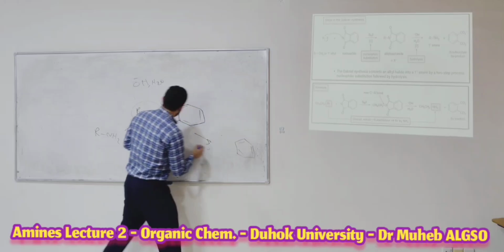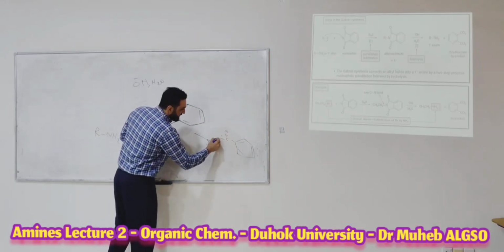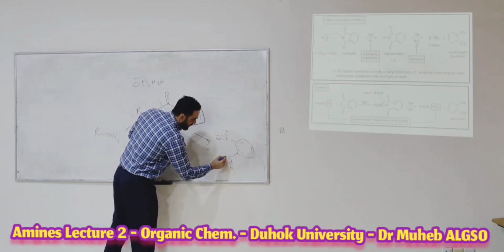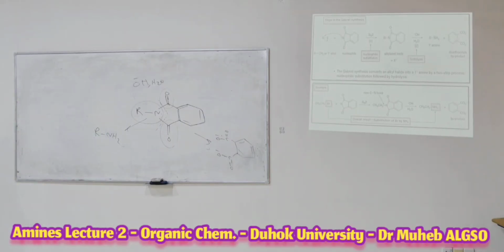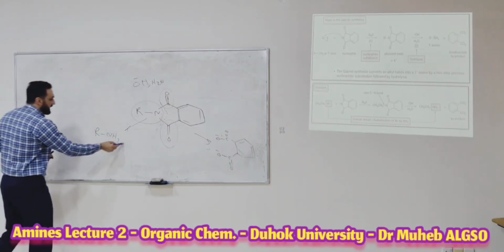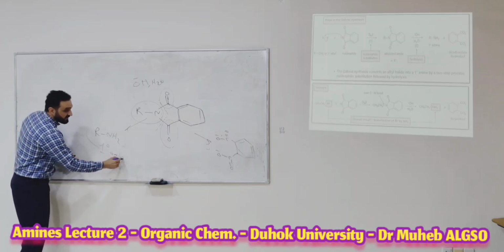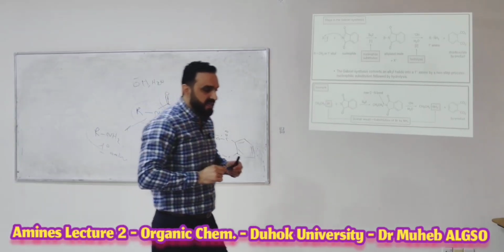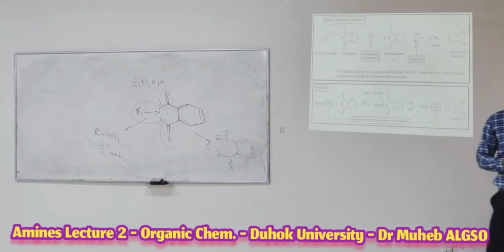Look, here we have a carboxylate. This is the carboxylate minus. Also this part will have another carboxylate. We call it a dicarboxylate compound, and the primary amine. Look, what do we have? Just a primary amine here. We don't have secondary. We don't have tertiary. This is indirect alkylation by using Gabriel synthesis. Okay? Indirect alkylation by using Gabriel synthesis.